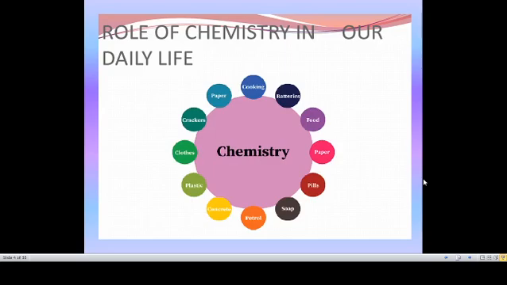Okay, role of chemistry in our daily life. Just imagine you are waking from your bed and going to the bathroom, and you are taking your brush and using toothpaste you are brushing your teeth, and you are washing your body by using soap. So these are the things which are made up of chemicals and we are using them in our daily life. So chemistry is involved in ourselves as well as around us as well as in our daily routine. So chemistry is playing a role in our cooking, batteries, food, paper, soap, petrol, concrete, plastic, clothes, crackers and etc.